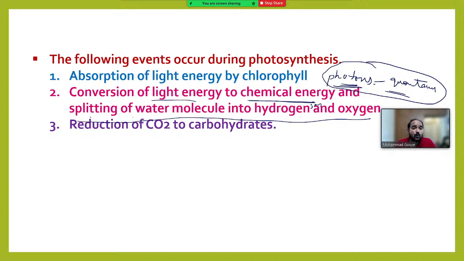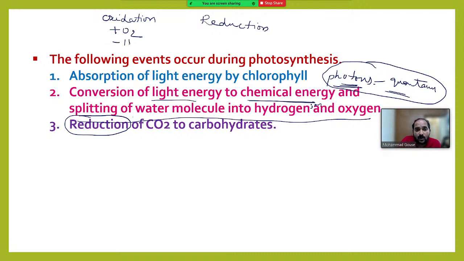Here we should know what is meant by reduction. In fact, in any biochemical reaction, two kinds of chemical reactions will take place. One is called oxidation, and the second one is called reduction. If you add oxygen to some substance, then we call it oxidation.